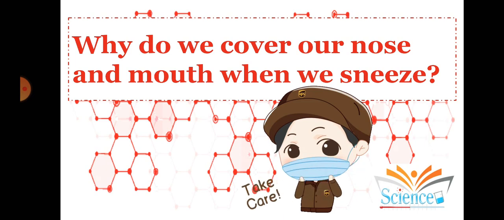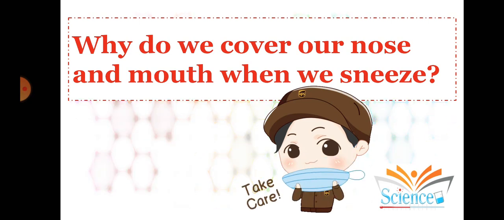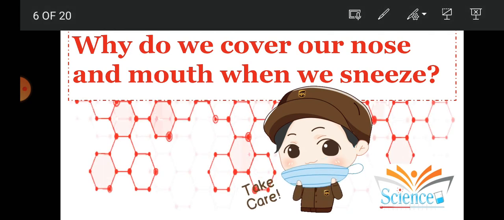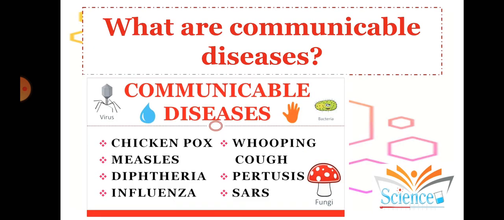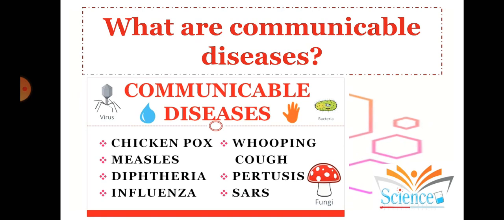So students, generally we cover our nose and mouth when we sneeze. And why do we do that? We do that so that germs do not spread in the air and infect others. Now, what are communicable diseases if that's the case? A communicable disease is a disease which gets transmitted very easily from one person to another person. That is called a communicable disease.